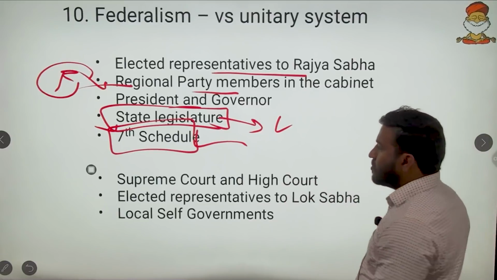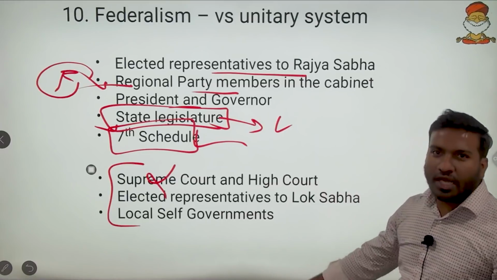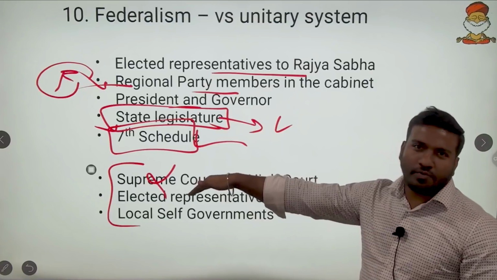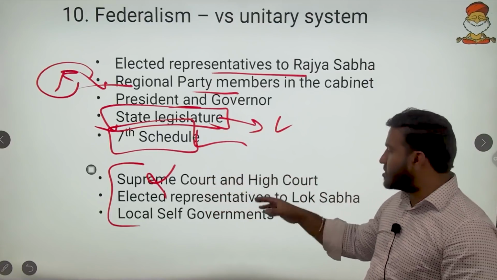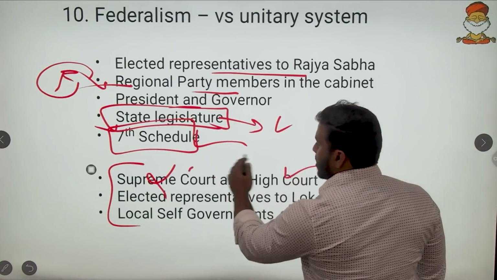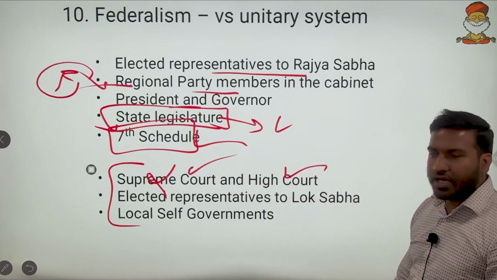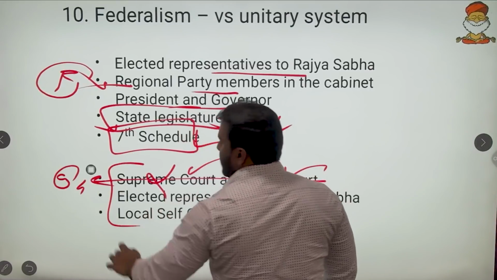Then the Supreme Court and High Court, these are not federalism. The High Court is not a subordinate court to the Supreme Court, and the High Court and Supreme Court are integrated. Once you have an issue with the judgment of a High Court, you can always appeal to the Supreme Court. So here we have an integrated judiciary. Here we never have a federal judiciary.